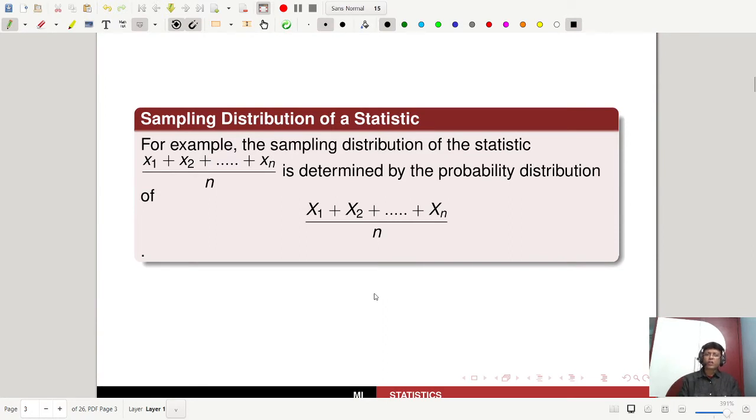Suppose, for example, the sampling distribution of the statistic (x1 + x2 + ... + xn) by n, that is the sample mean, is determined by the probability distribution of (capital X1 + capital X2 + ... + capital Xn) by n.